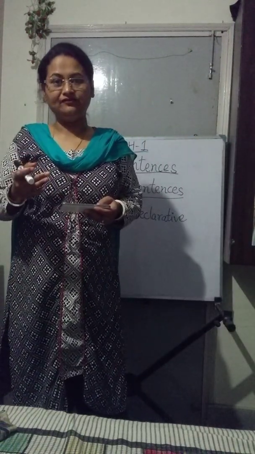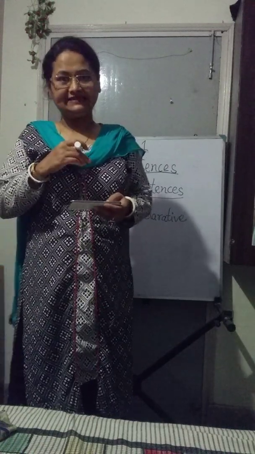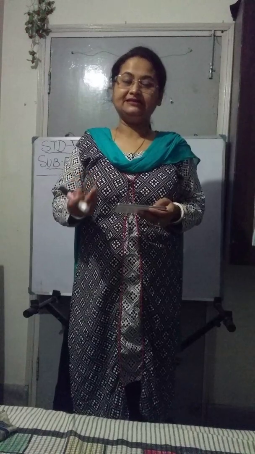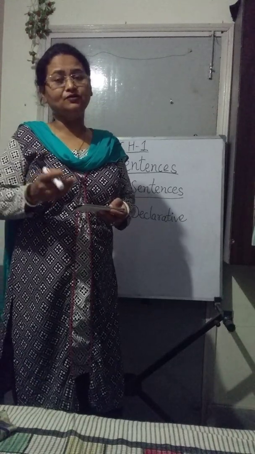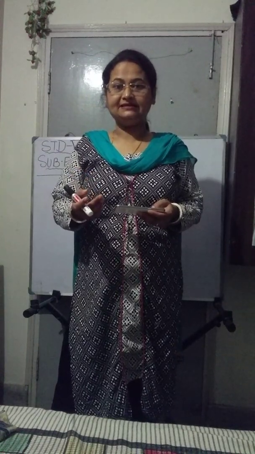Now, what do you mean by statement? If I say I am a teacher, it is a statement. Suppose I say the earth moves around the sun. These are declarative or assertive sentences.